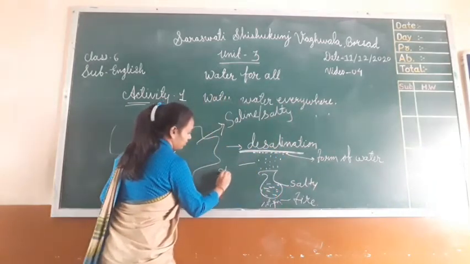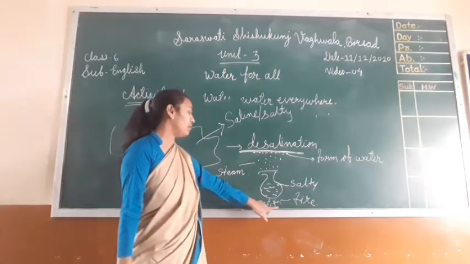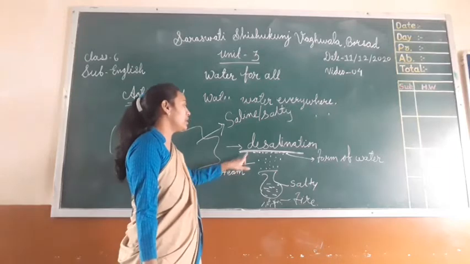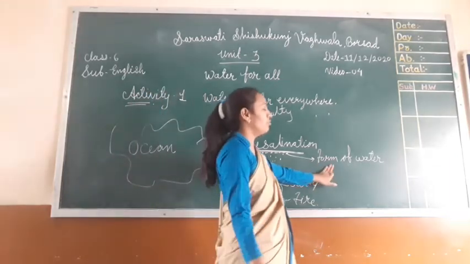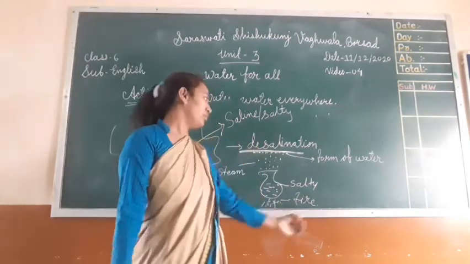All of you know steam. When we heat salty water, it becomes steam, and steam at the last becomes water in the form of drops.